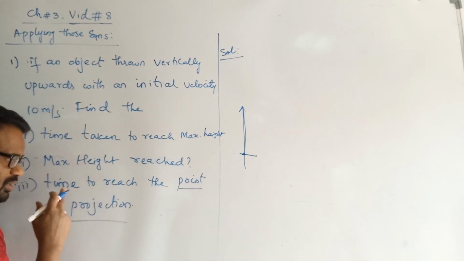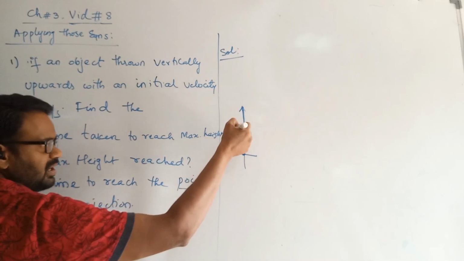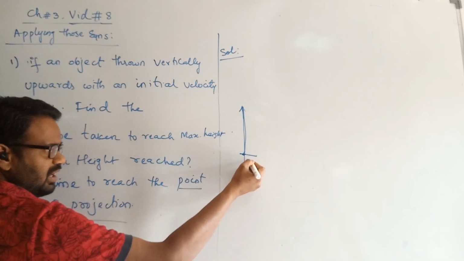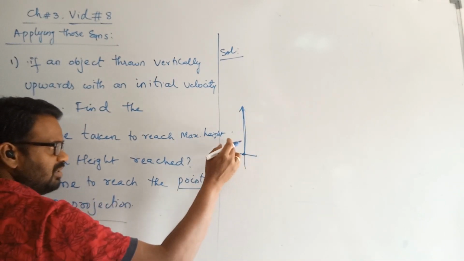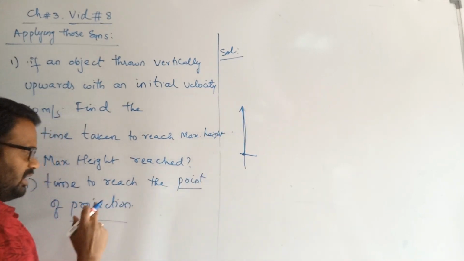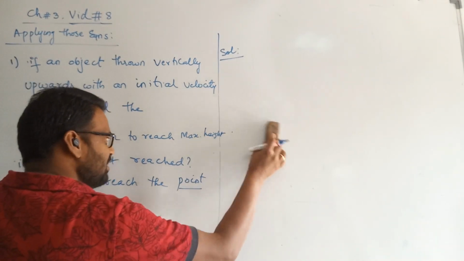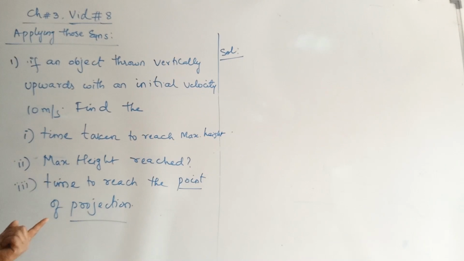Here the question is the time taken to reach that. It goes up, travels for some time, comes down, and again takes some time. The sum of these two times, the total time it spends in the air, is what we need to find here. Point of projection means the point at which the body is released, and it has to come back to the same location. For that it takes some time, obviously. That time is called the time of flight.